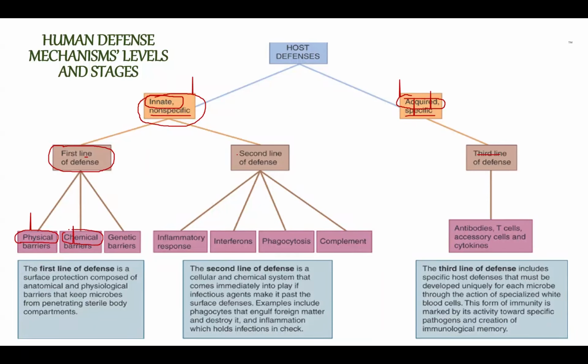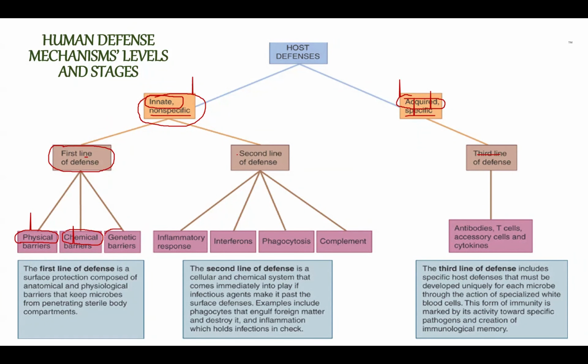So our body, for example, produces an enzyme called lysozyme, usually present in the tears, in saliva, in the sweat. So this lysozyme is actually able to kill some bacteria, to destroy some bacteria. So this is prevention against bacteria or maybe viruses that try to enter our body.